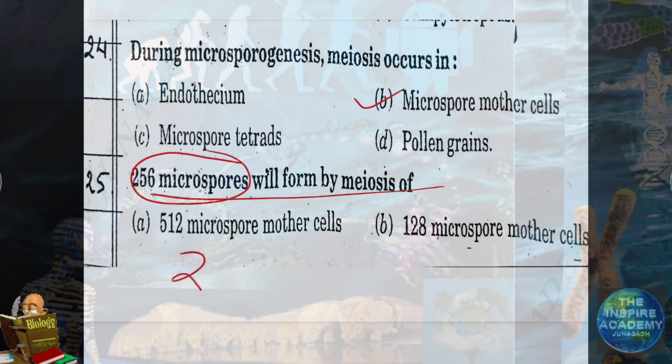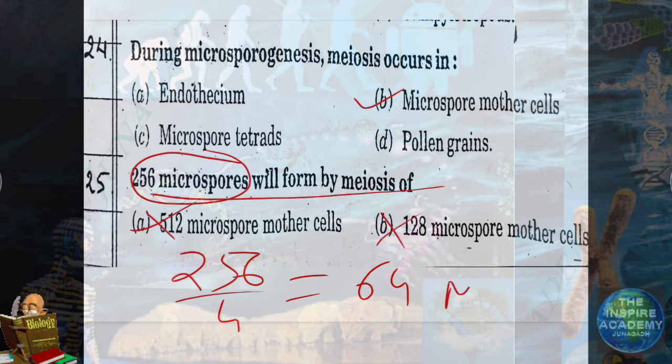You have to divide 256 by 4. The answer will be 64. So 64 microspore mother cells were there and they gave rise to 256 microspores. So the answer is neither A nor B. The answer will be 64 MMC.